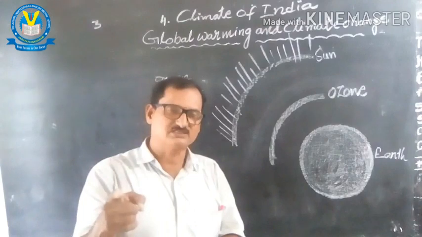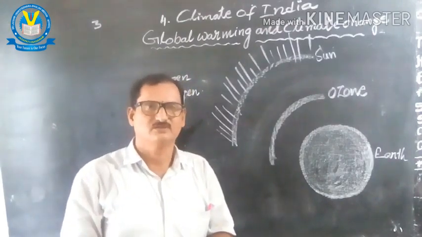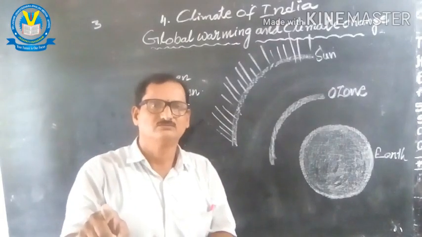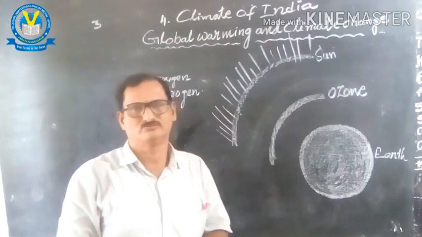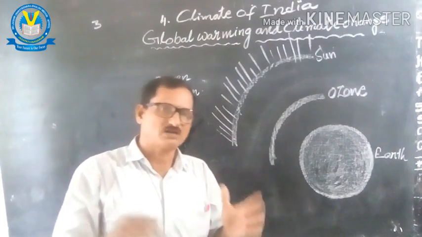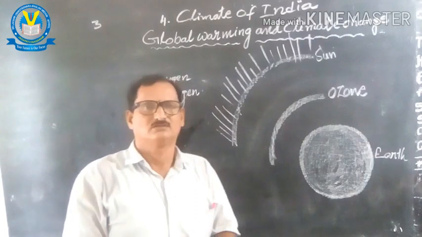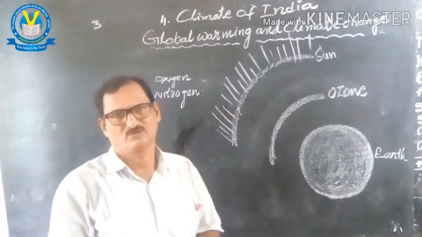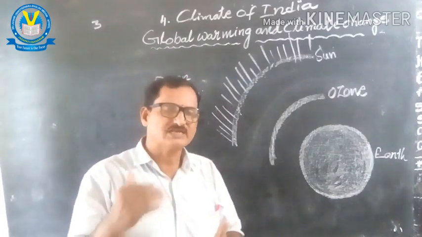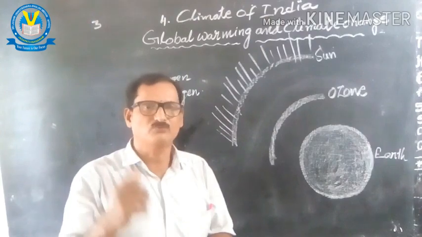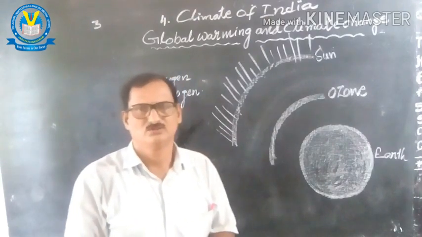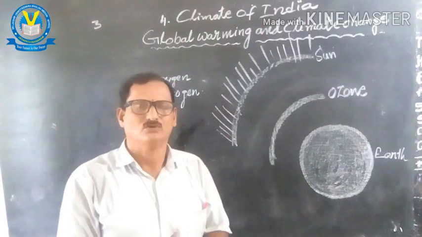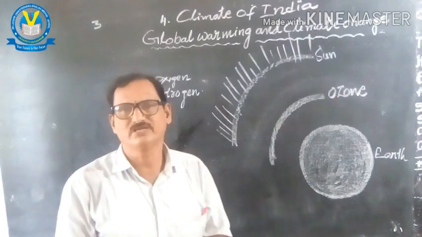So when the temperature is rising, simultaneously the ice also melts more and more. These are all combined together. The global warming increases more and more. We know methane gas is more powerful than carbon dioxide. So it causes a lot of destruction for the survival of living beings on the earth.